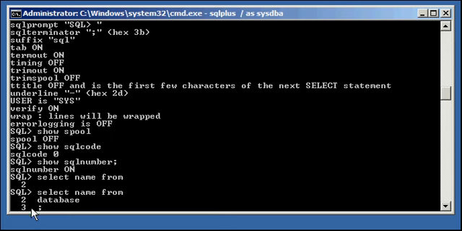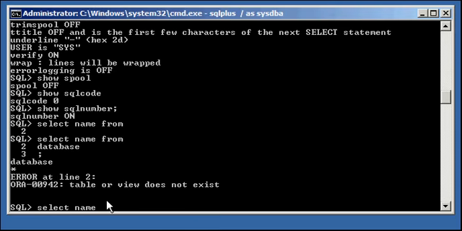Now, as soon as we put a semicolon, remember, a semicolon terminates an SQL command in SQL*Plus. So we do select name from, we hit enter, the SQL*Plus interpreter did not come across a semicolon, so it assumes that this is going to be a multi-line select statement, which a lot of them are. So it's going to put the number 2 and let you enter more data, and if it doesn't find a semicolon at the end of the second line, then it's going to add another line until it finds a semicolon, or you hit enter twice. Now that we hit the semicolon, it should execute this command, which will error out because the command was wrong.